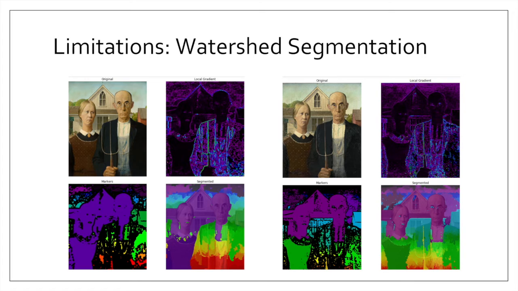As you can see, the two images apparently seem the same. However, the image on the left side, American Gothic painted by Grant Wood, has a smaller number of pixels than the image on the right side, and it has effects in the way watershed segmentation finds the segments of the image.